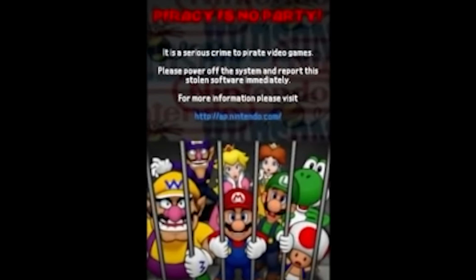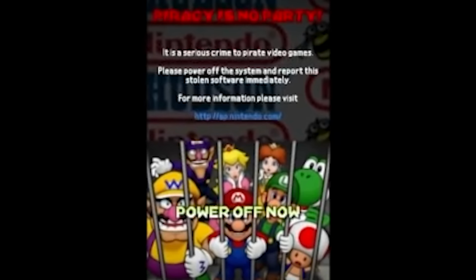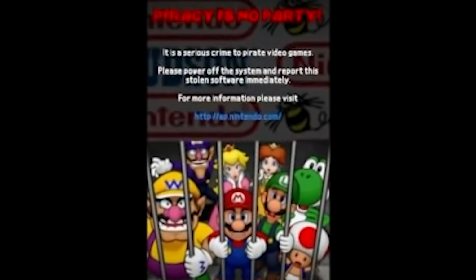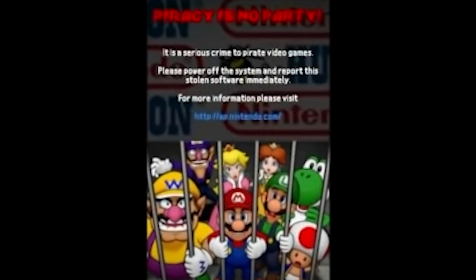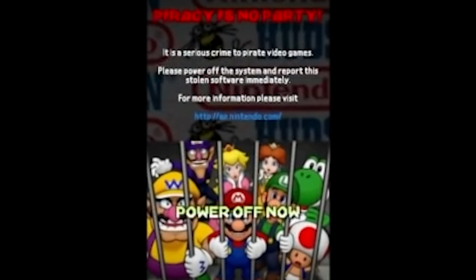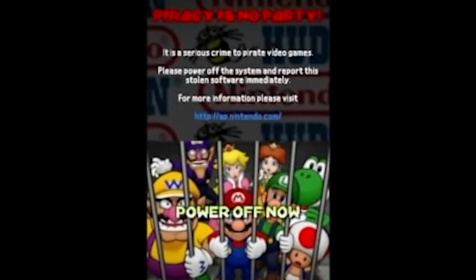The screen then turns black for about 2 seconds before cutting to an image of Mario, Luigi, Wario, and several other Mario Party characters standing behind bars on the bottom screen. The text on the top screen reads, "Piracy is no party. It is a serious crime to pirate video games. Please turn off the system and report this stolen software immediately."